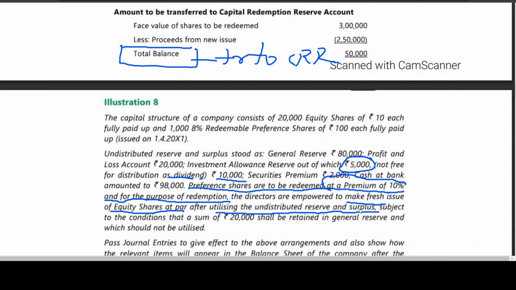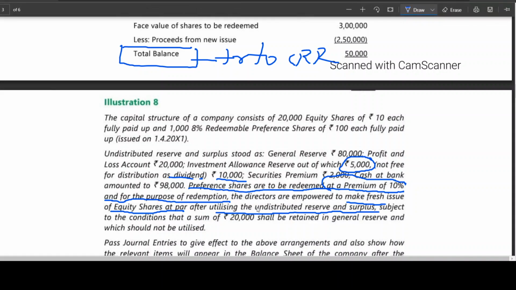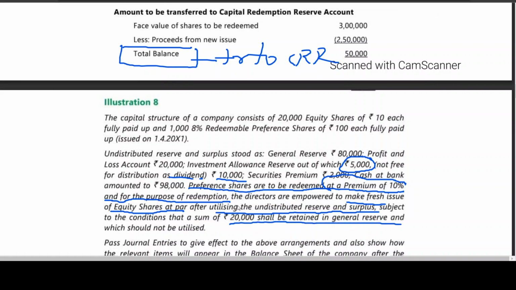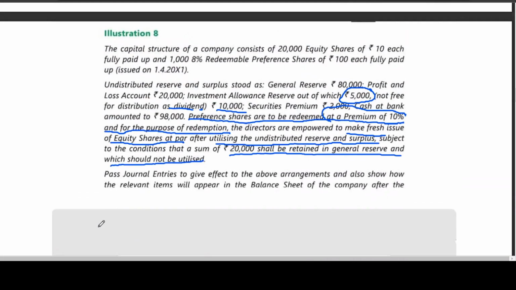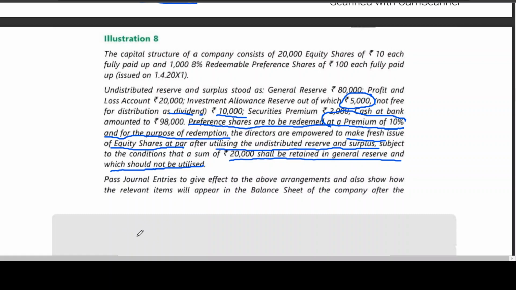Okay, and on the condition that a sum of 20,000 shall be retained in general reserve which would not be utilized. Okay, it means, let me write here first.